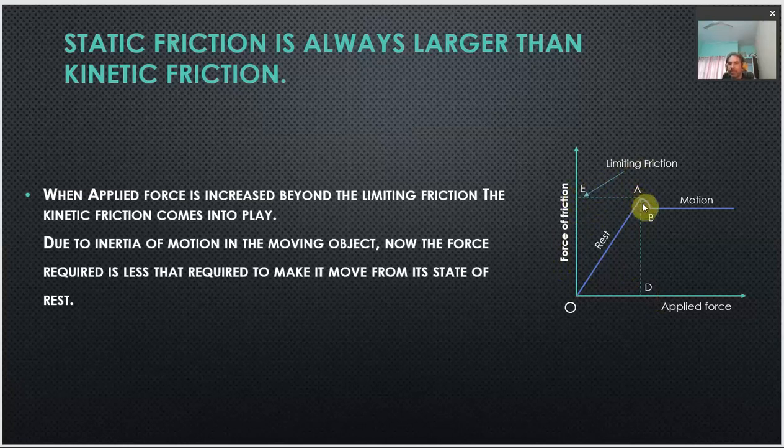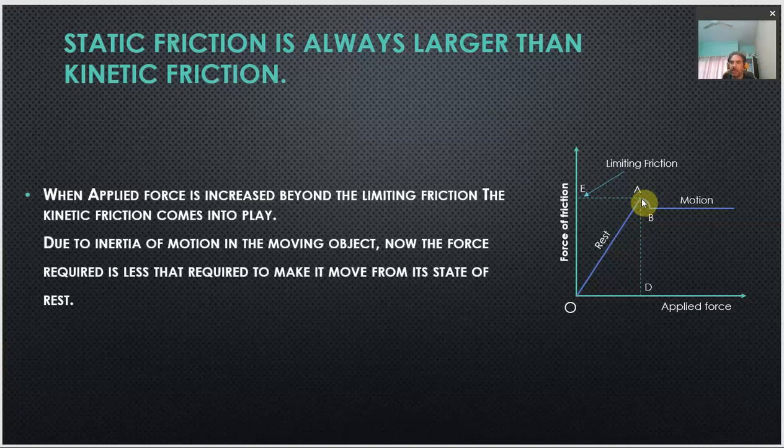Beyond that, the force required is slightly less, or we can say the force of friction slightly decreases, right. So, this is now at point A, whenever the object starts sliding, the force of friction decreases.